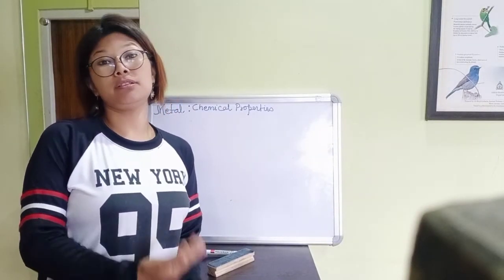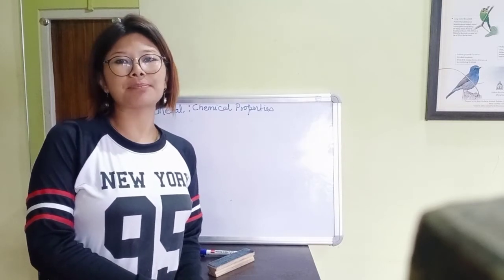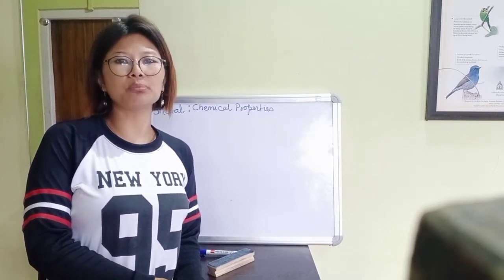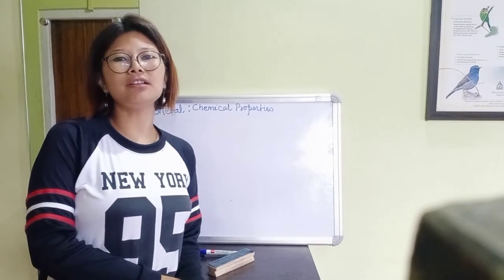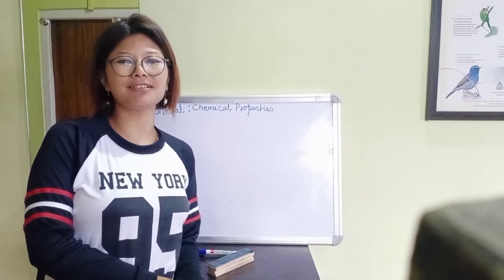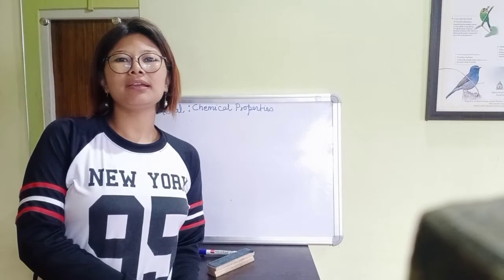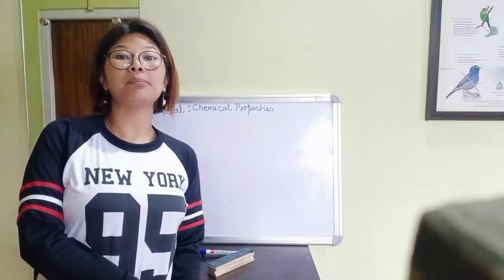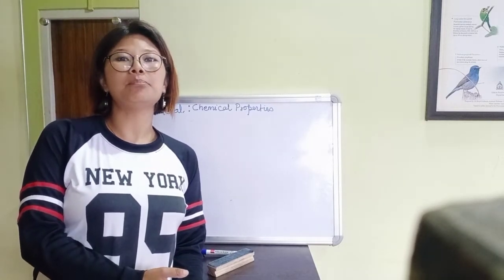So we'll be continuing with the third chapter, that is metals and non-metals. We have done the physical properties of metals. Now we'll be doing the chemical properties, or the chemical characteristics, of the metals.